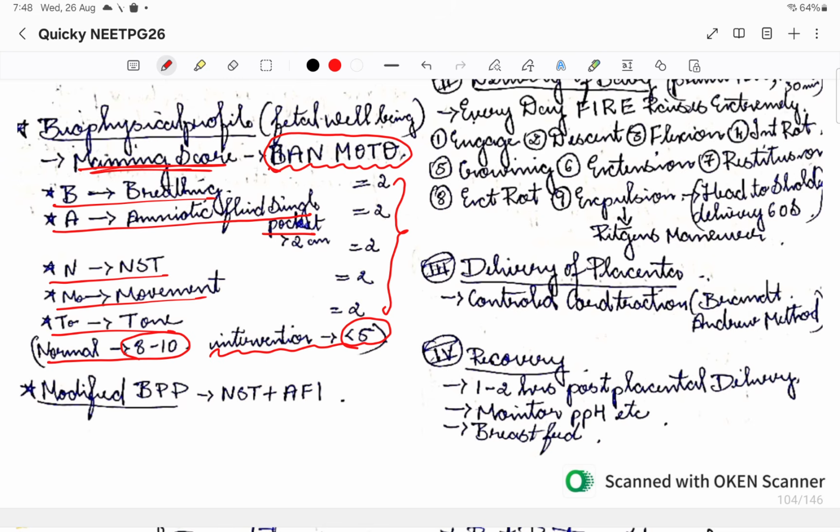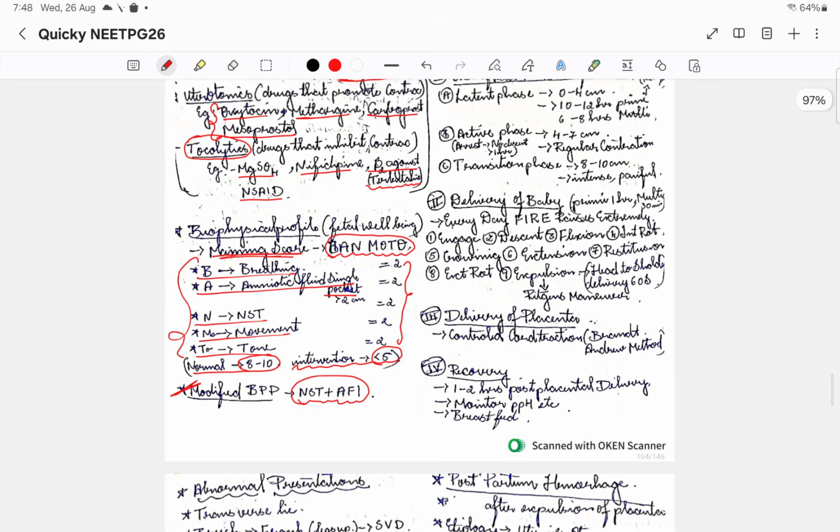There is also a modified biophysical score, where we don't use all of this, we just use NST and AFI, that is the amniotic fluid index. This is the biophysical profile during the labor that we use.